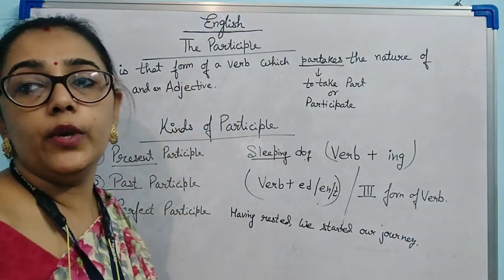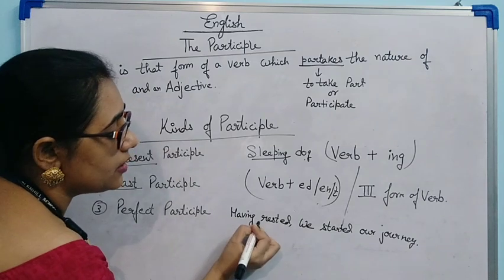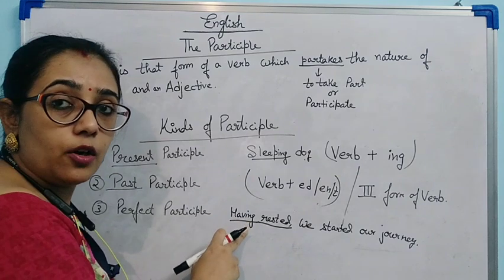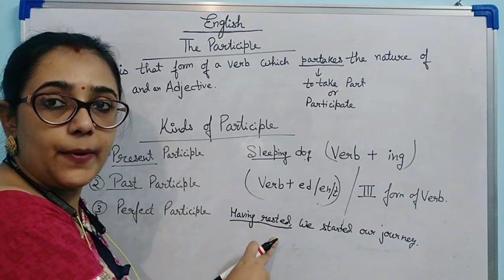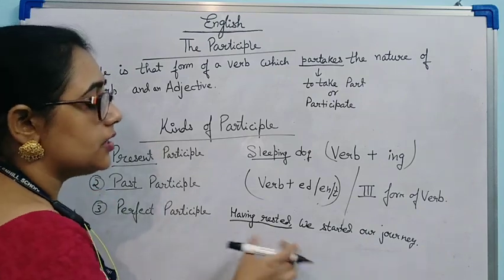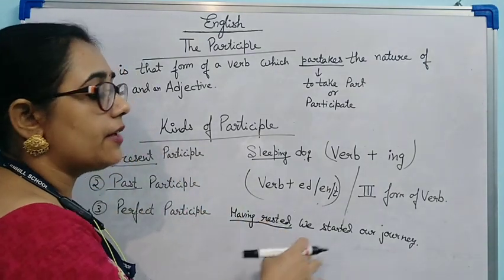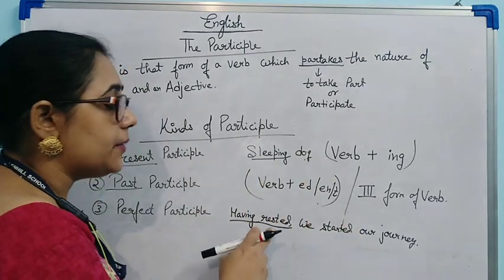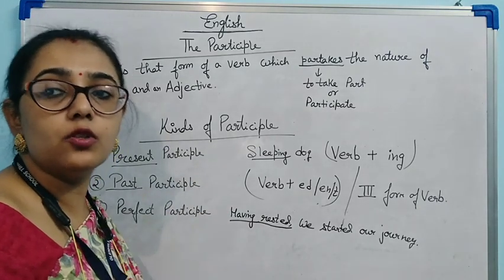Having rested, we started our journey. What is the meaning? Having rested. Having is part of the present participle, and you can say past participle also. Having rested, we started our journey. That means we have finished one action. We have already rested. Now we have started our journey. That means we are doing the next action now. That means it has some past action and some present action going on.